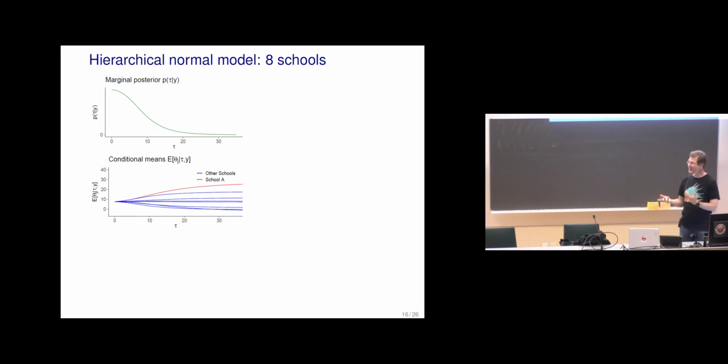And the nice thing is that, depending on the data, we can tell what the uncertainty is about this population prior scale, and we can automatically find out how similar they are, how much we should pool, or how dissimilar they are, so not to pool that much.